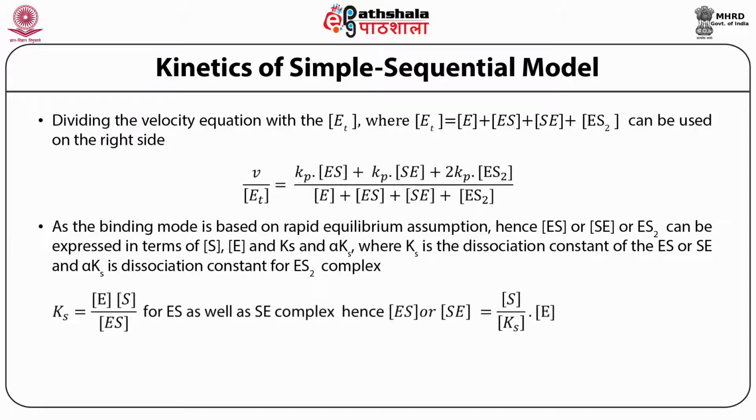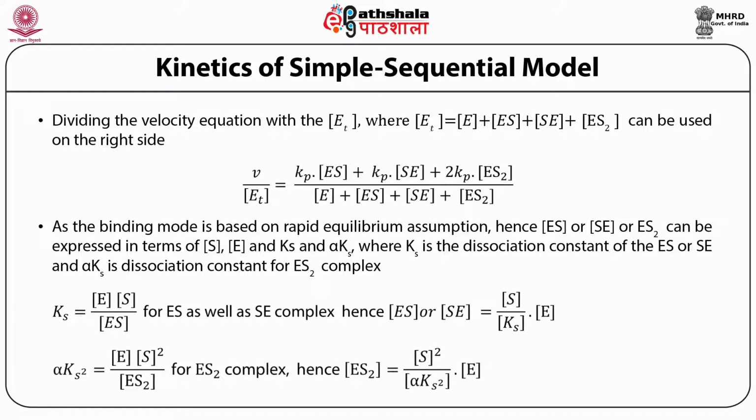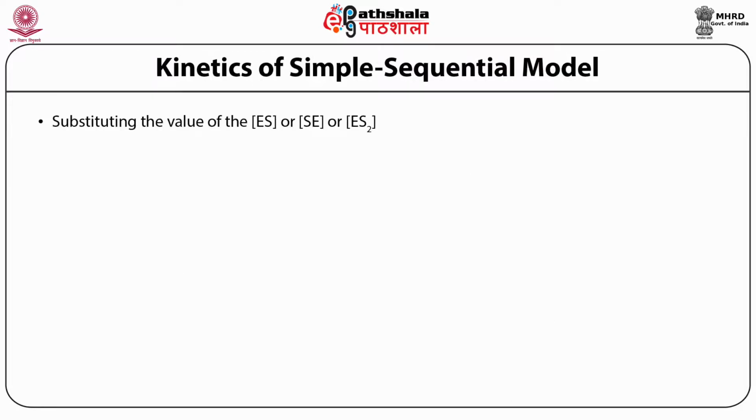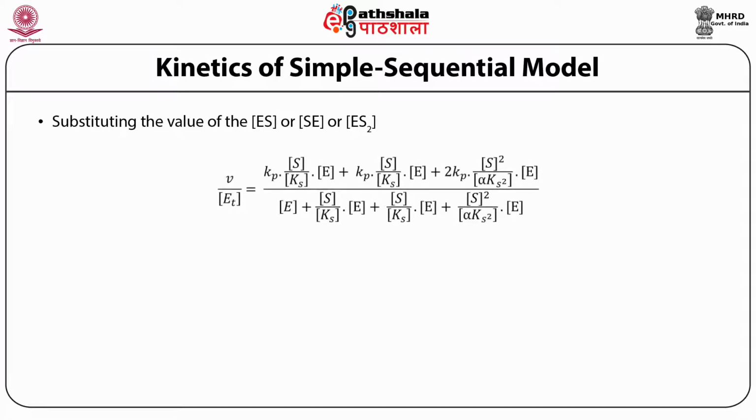And we know that if the binding is in equilibrium, we can calculate the Ks and alpha Ks. Here please remember one thing: when Ks is multiplied by alpha Ks, it becomes alpha Ks squared. After substituting the values of ES, SE and ES2, the equation gets modified and it becomes V upon Et equal to Kp into S upon Ks into enzyme concentration plus Kp into S upon Ks into enzyme concentration plus 2 Kp S squared upon alpha Ks squared into enzyme concentration.